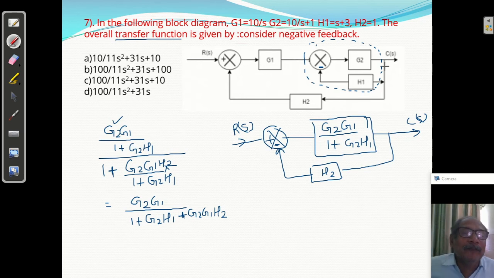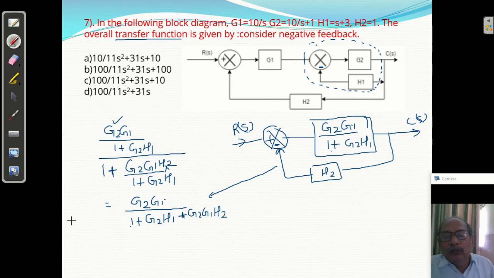अब यहाँ देखते हैं it is G2, okay, so it is G2 upon 1 plus G2 H1 product of this, और फिर G1 के साथ क्या होगा? कैस्केड हो गया था तो ये आ गया था. क्लियर? So आगे directly you can write directly this from here G2 G1 upon 1 plus G2 H1 plus, negative feedback है तो plus G2 G1 H2. Directly you can write. No need to do this calculation.